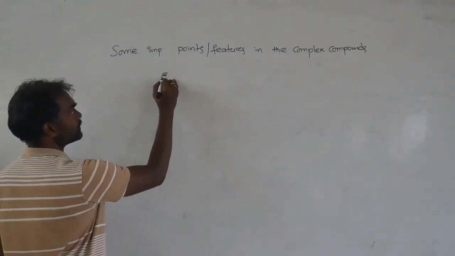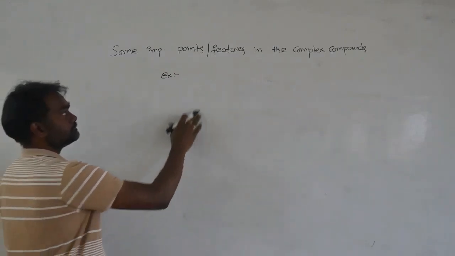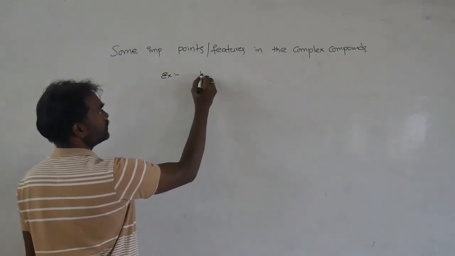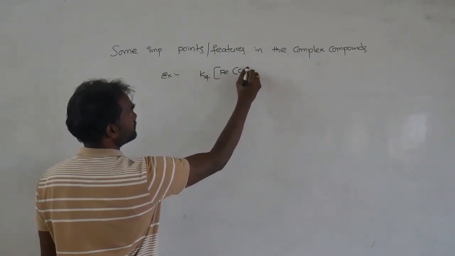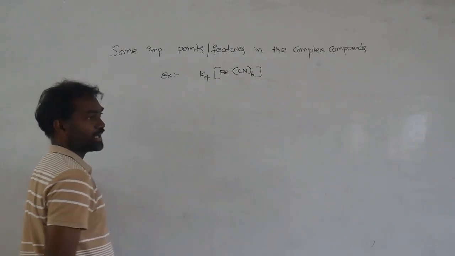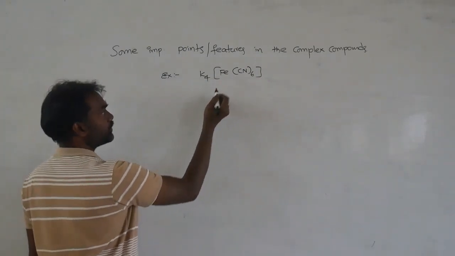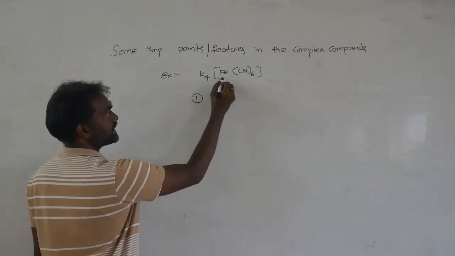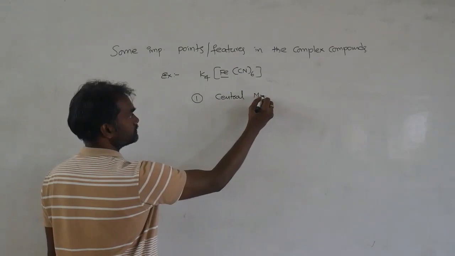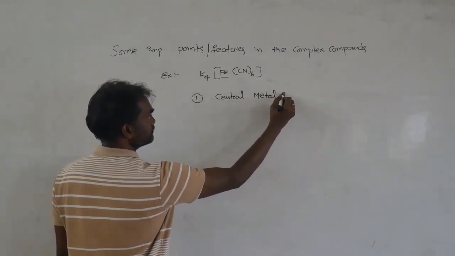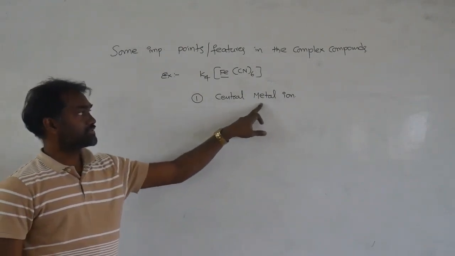Suppose the best example, what we discussed here, K4 Fe(CN)6, one example we have given. So here, what is important? One is the central metal ion.